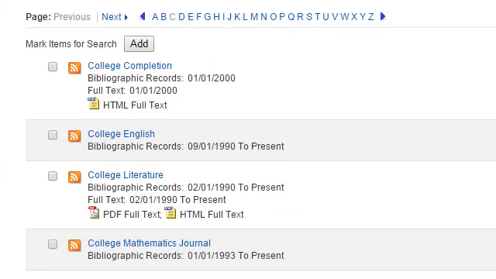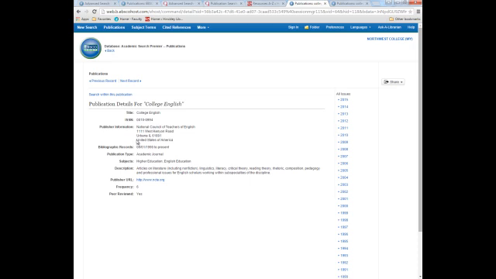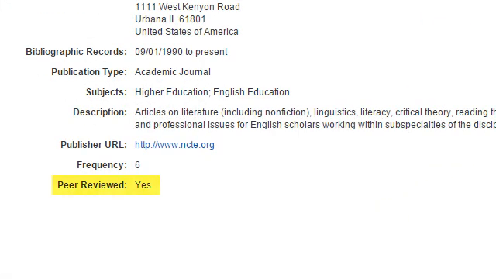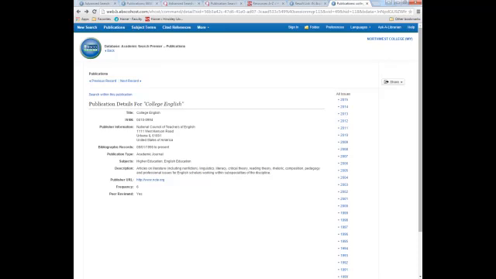Academic journals often focus on one area, like English, for example. They contain articles written by experts in their field. Journals are also often peer-reviewed, which means that the articles printed have been read and okayed by other experts in the same field. This ensures high-quality information.